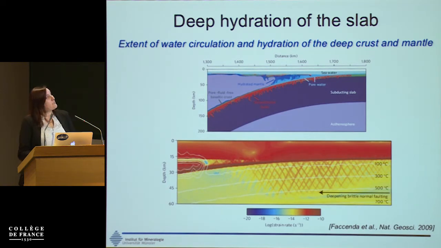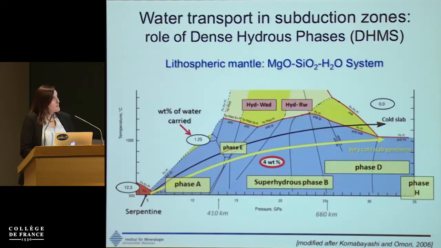And what are the minerals or phases that you could grow in these environments under high pressure and high temperatures? These are phases that have been discussed already this morning, the so-called dense hydrous magnesium silicates, and particularly the alphabet phases.